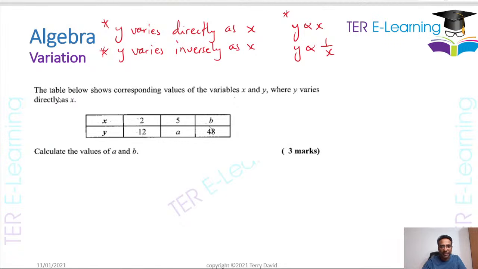Let's look at this example quickly. This is an exam question as well. The table shows the variables x and y, and they said y varies directly as x. The first thing you need to do is translate that into an equation. So y varies directly as x, you're going to start off with this: y is proportional to x. But you can't solve this unless you get rid of that proportional sign. So what we do is replace the proportional sign. This sign here is called a proportional sign.